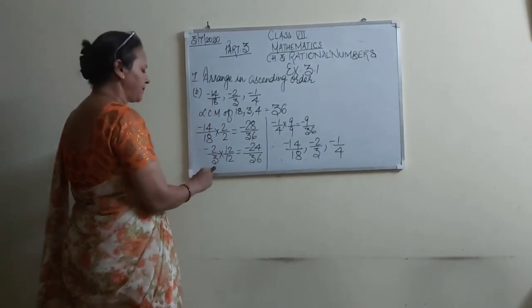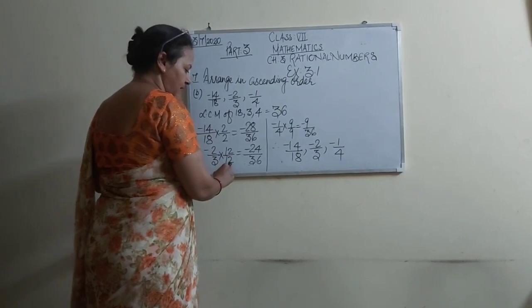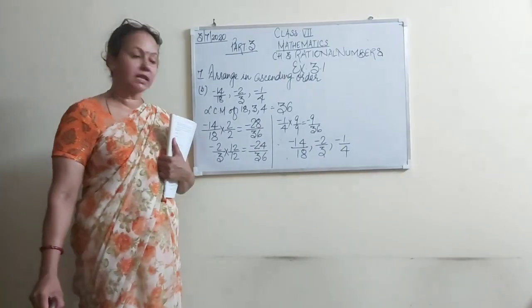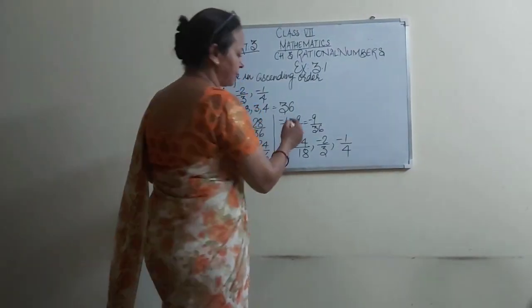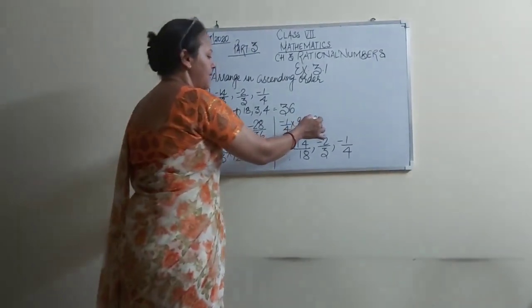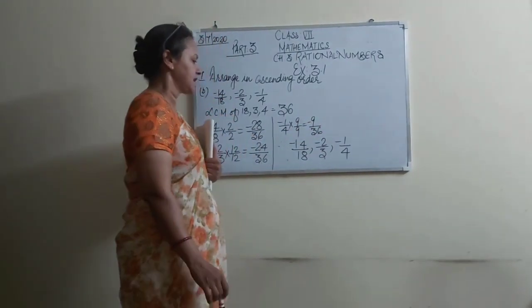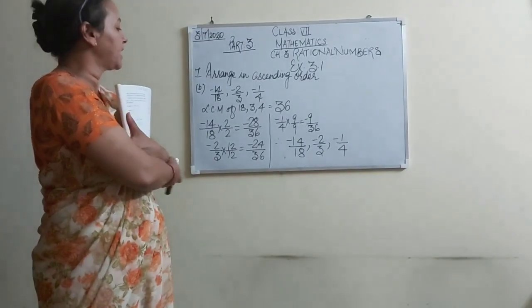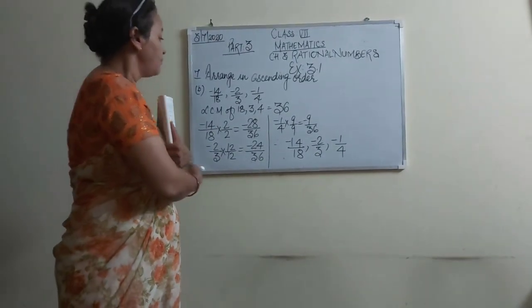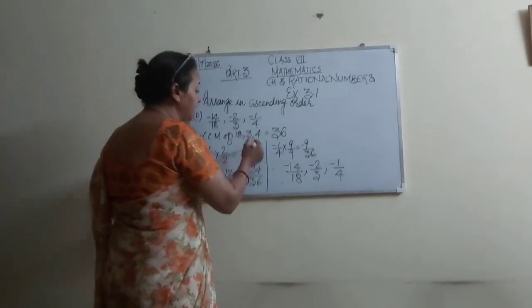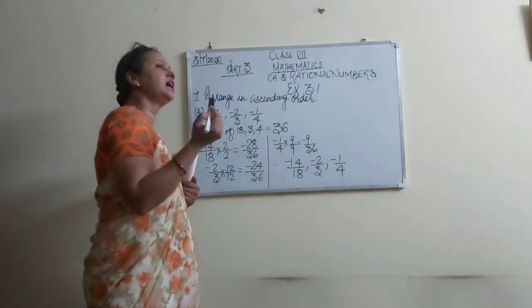Similarly, minus 2 by 3, 12 by 12 multiplied, that is minus 24 by 36. Now minus 1 by 4 into 9 by 9 is equal to minus 9 by 36. Now we will compare because the denominators are same. We will compare the numerators. Which is the least number? Whatever the highest negative number, that will be the least.